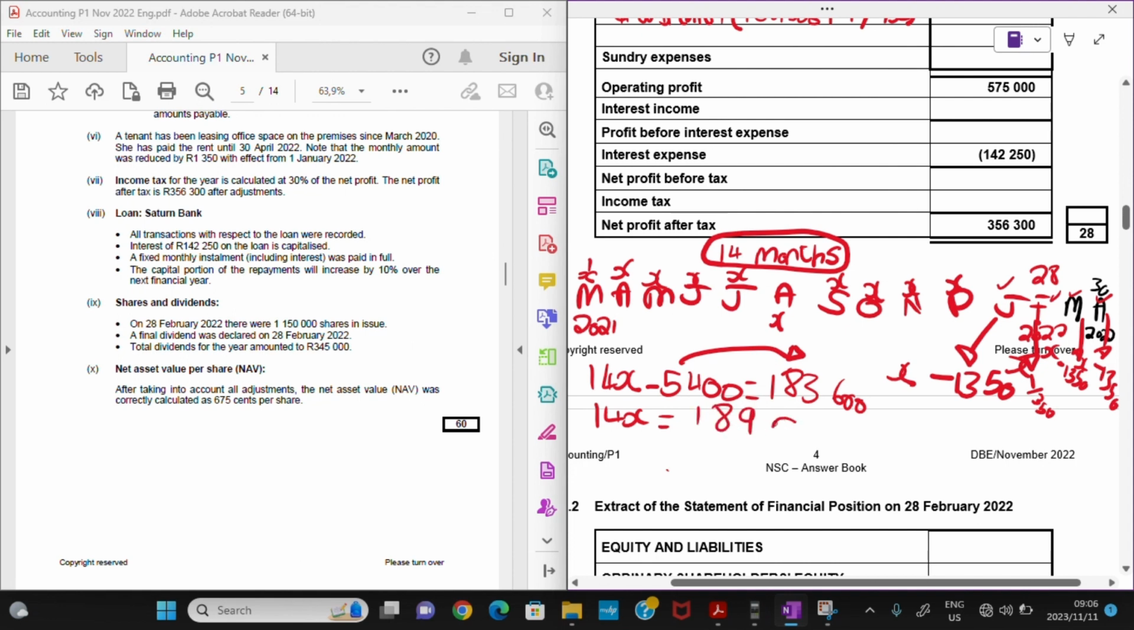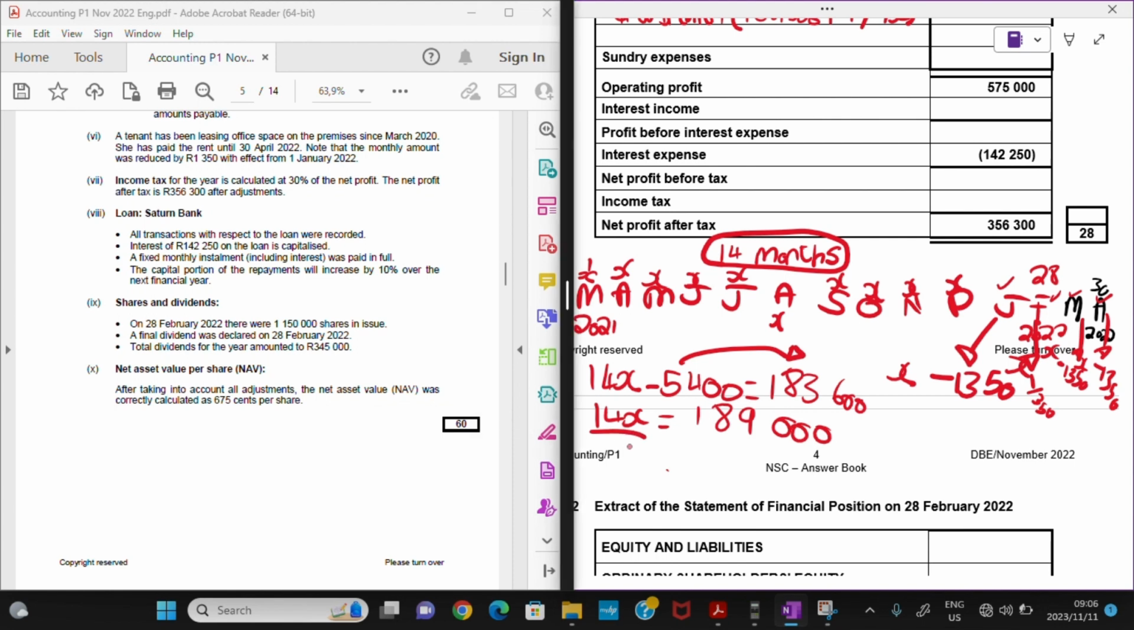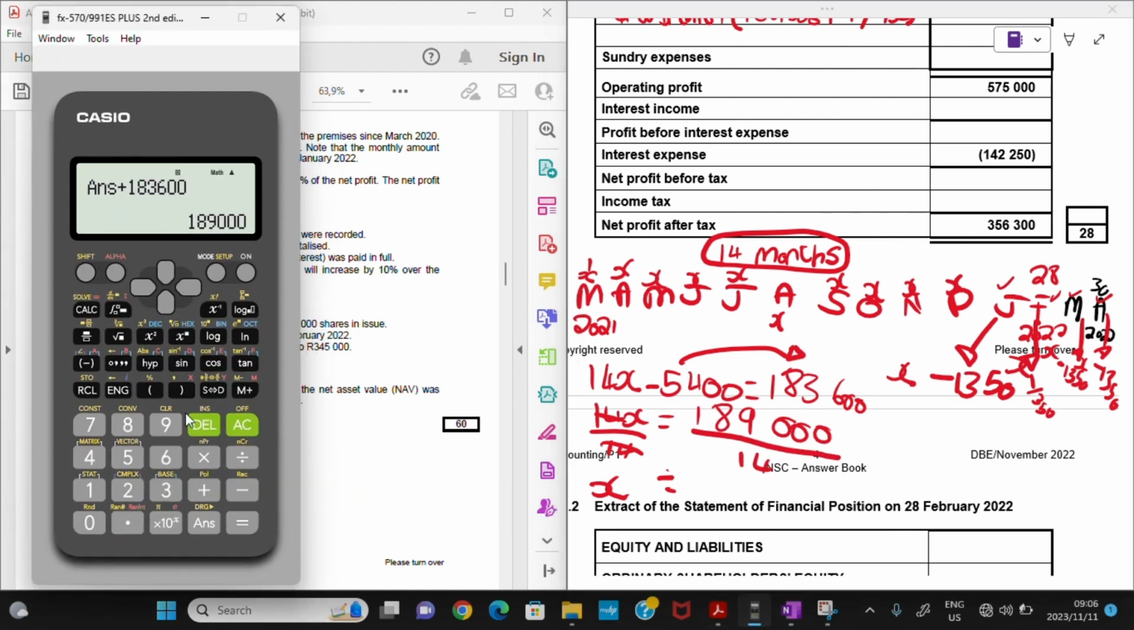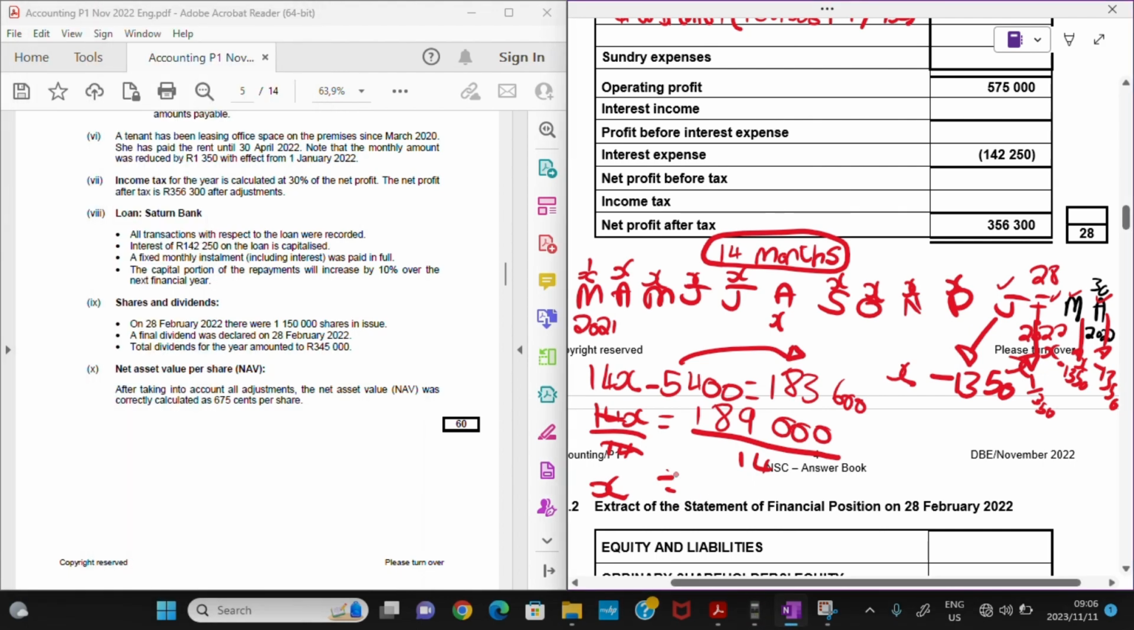So to get the value for x, I must divide by 14 here so that I have x only. And I also have to divide the 189,000 by 14. So let's see. 189,000 divided by 14 is actually 13,500. So we have 13,500, right?